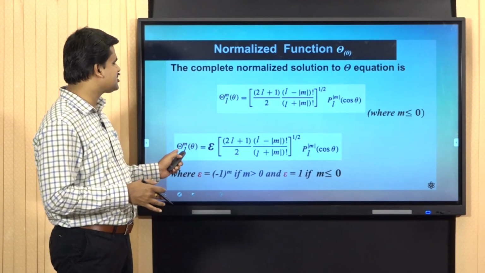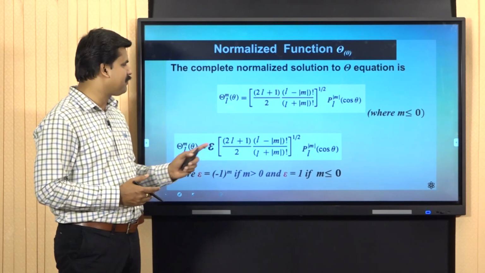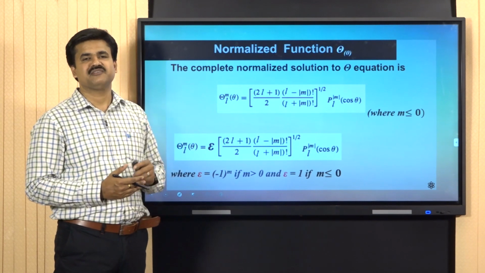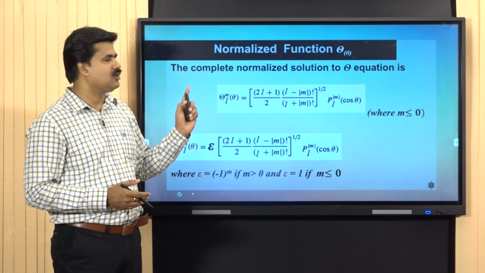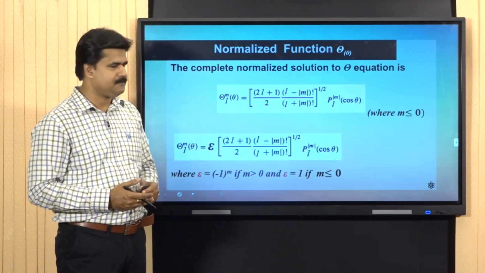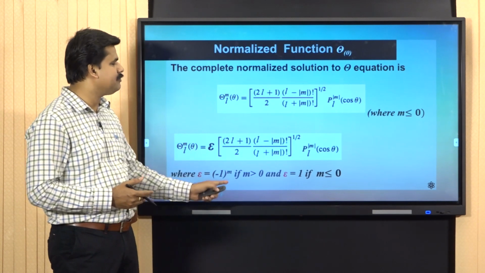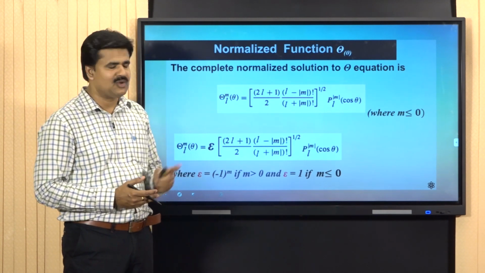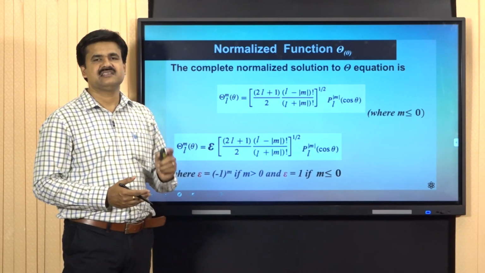Therefore, the corrected expression is Θ_Lm(θ) equal to epsilon times [(2L+1)(L − |m|)! / (2(L + |m|)!)] raised to 1/2 times P_L^m(cos theta). The correction factor epsilon is (−1)^m provided m is greater than 0, and epsilon is equal to 1 provided m is less than 0.